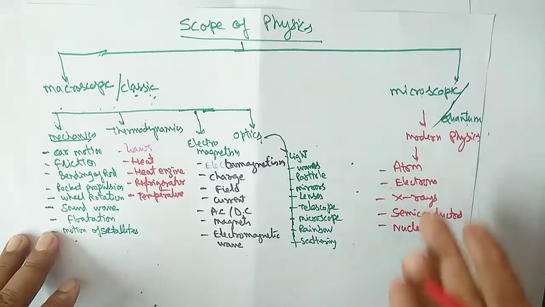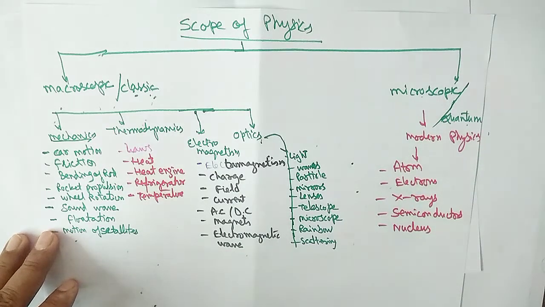We'll study about these topics. So this is about the scope.